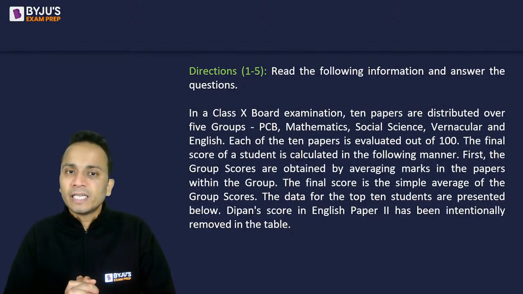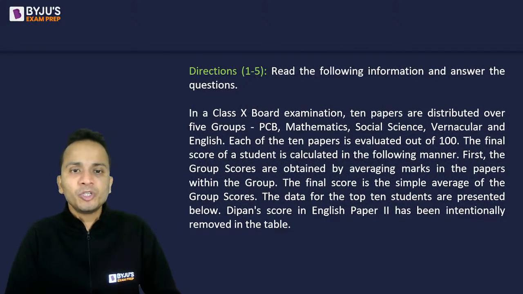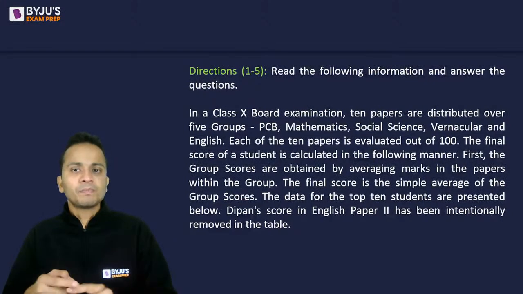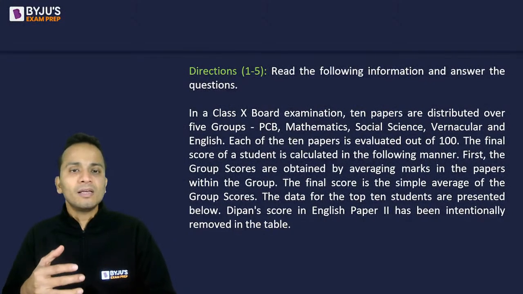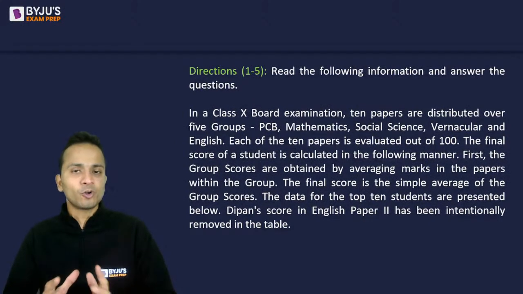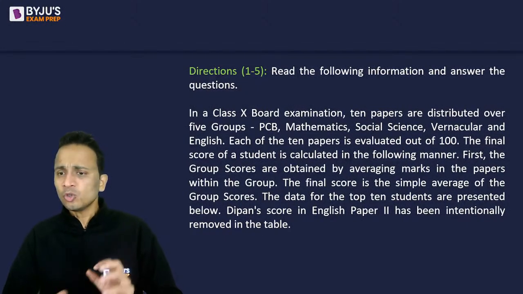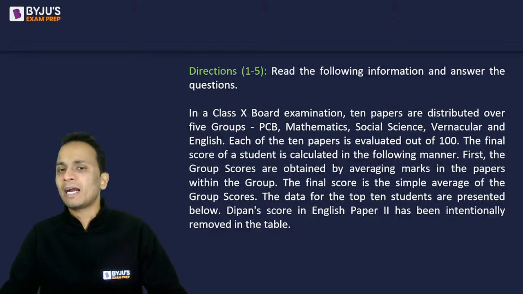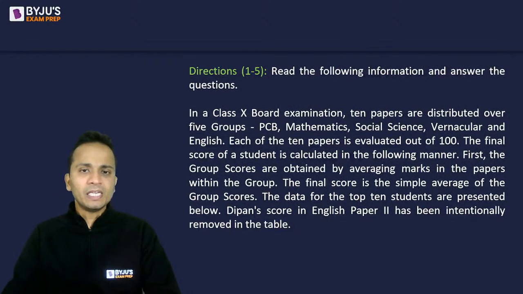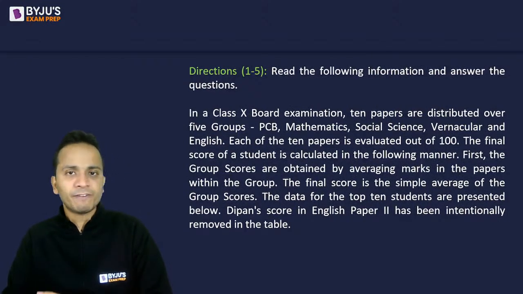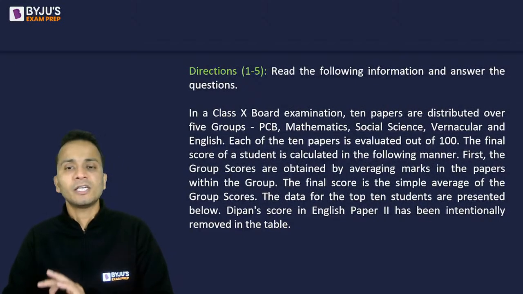In a class 10th board examination, 10 papers are distributed over 5 groups. These are the 5 groups: PCB, mathematics, social science, vernacular, and English. Each of the 10 papers is evaluated out of 100. The final score of a student is calculated in the following manner. Quickly, I'll show you the table and then I'll come back to this data. Basically, 10 subjects are distributed in 5 groups, and let us see how this is distributed.